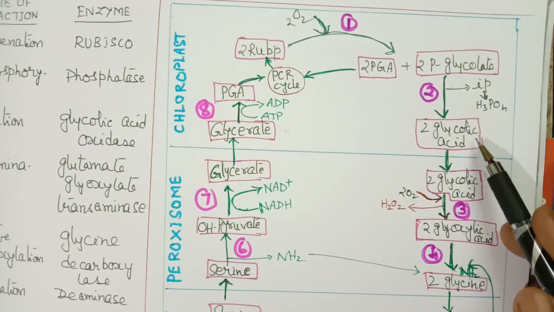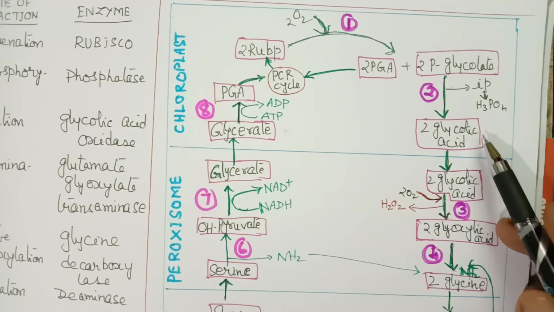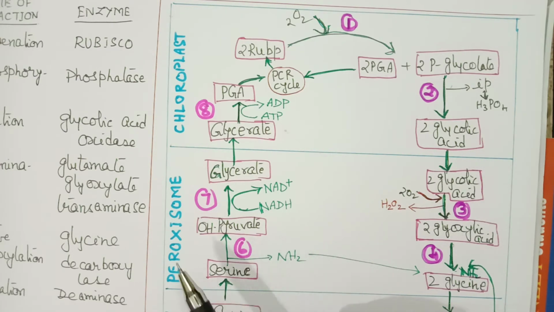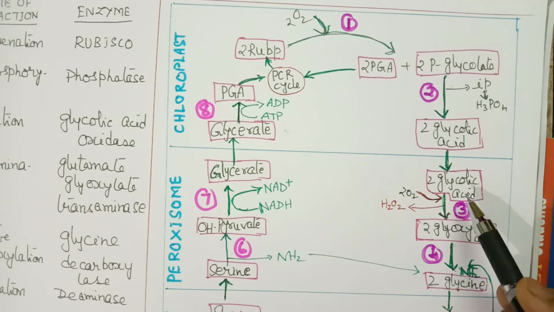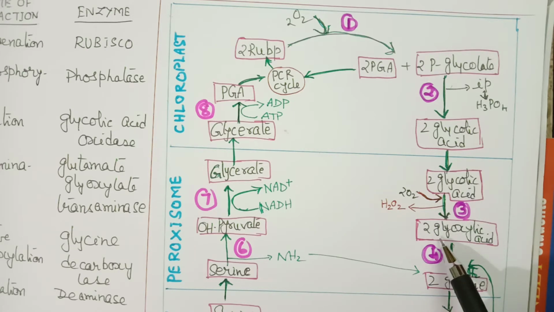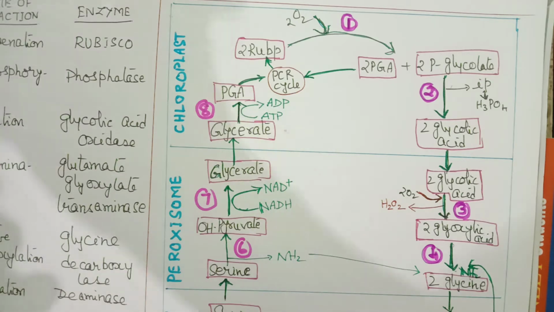The glycolic acid formed in the chloroplast is now shifted to the peroxisome. The second cell organelle involved is the peroxisome. Here the glycolic acid is converted into glyoxylic acid.